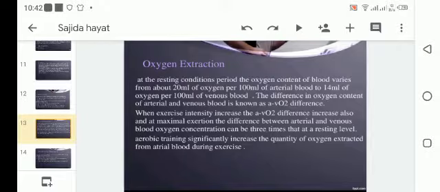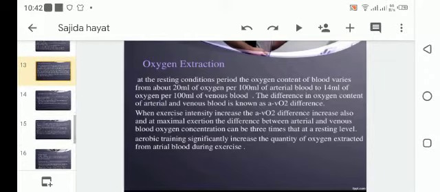When exercise intensity increases, this difference also increases, and at maximal exertion, the difference between arterial and venous blood's oxygen concentration can be 3 times that at our resting level. Aerobic training significantly increases the quantity of oxygen extracted from arterial blood during exercise.